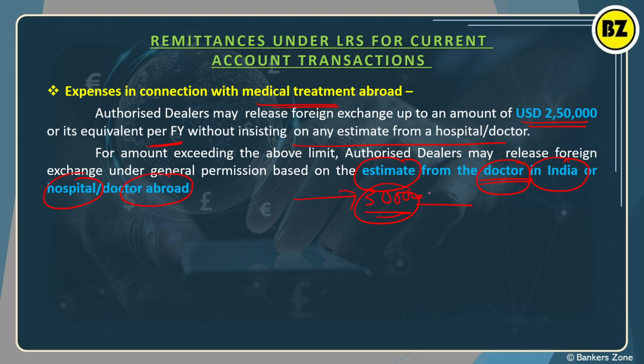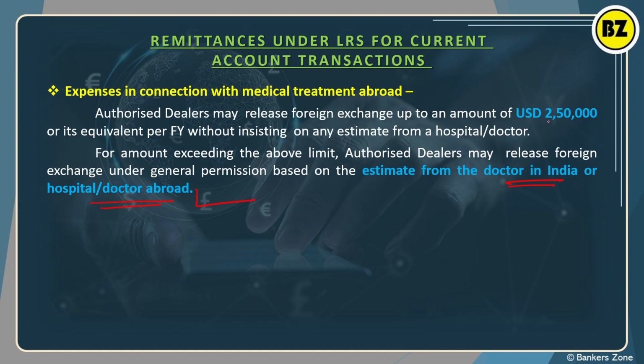So it is not necessary from where you take the estimate. You can take it from a doctor in India or the hospital abroad because you are going there, right? So a doctor from New Delhi can prescribe that more cost is required, so he can give the estimate. Based on that estimate, the bank can allow fund transfer of more than 2,50,000 US dollar. Okay, so a doctor in India is also allowed or a doctor abroad is also allowed.